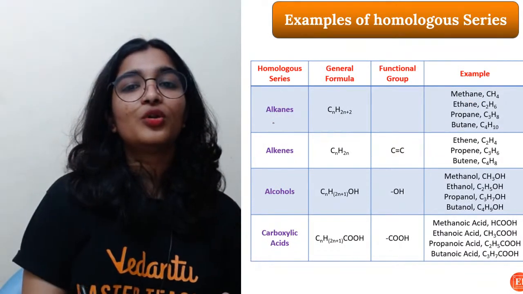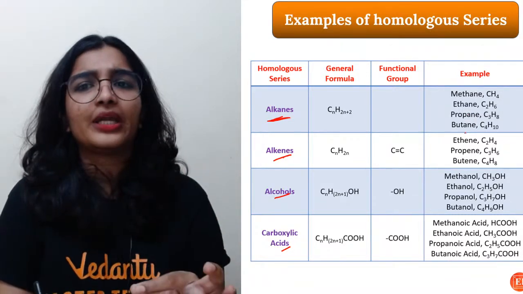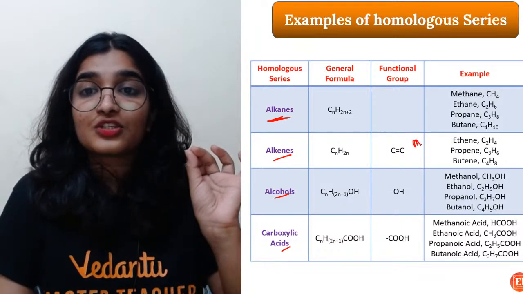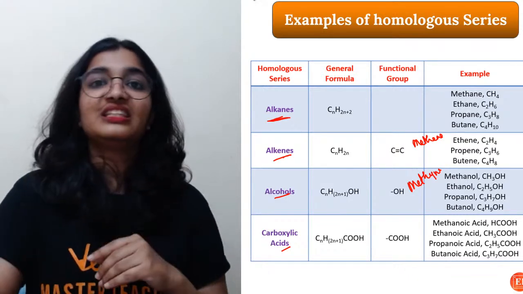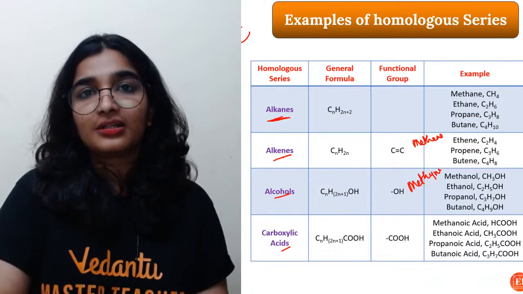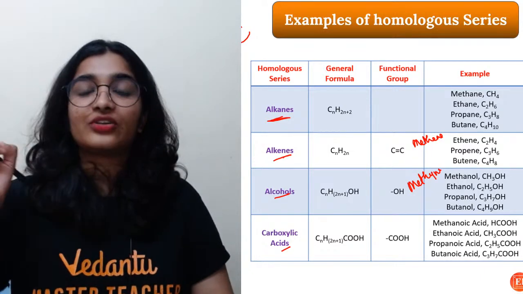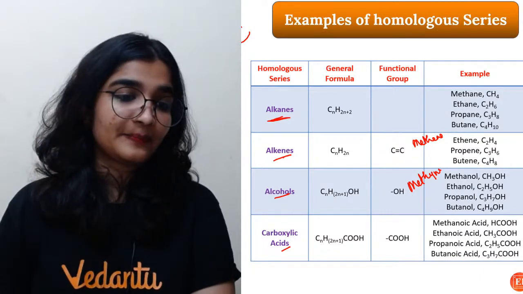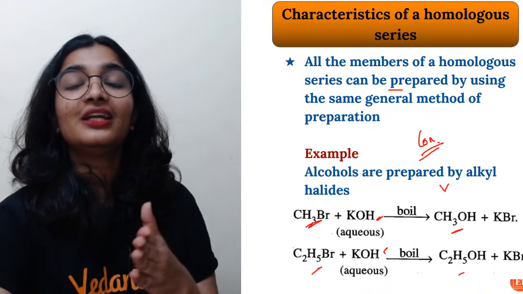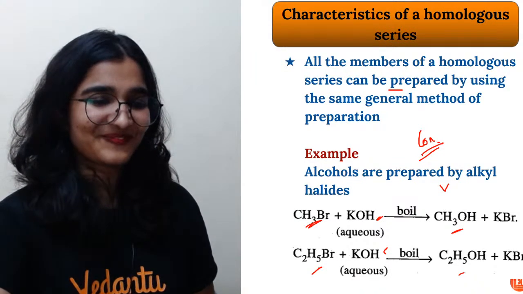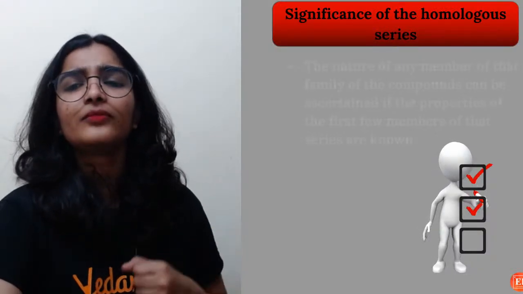So these are the examples of homologous series: alkanes, alkenes, alcohols, carboxylic acids. See, methane, ethane, propane, butane. Ethene. See, there is no such compound as methene. Please do not get confused. With a single carbon, how will you form a double bond? So for double bond and triple bond compounds, the first homolog will be ethene and ethyne respectively, not methene or methyne. No, we are trying to prepare the alcohols here, right? Okay. So these are the examples of homologous series.